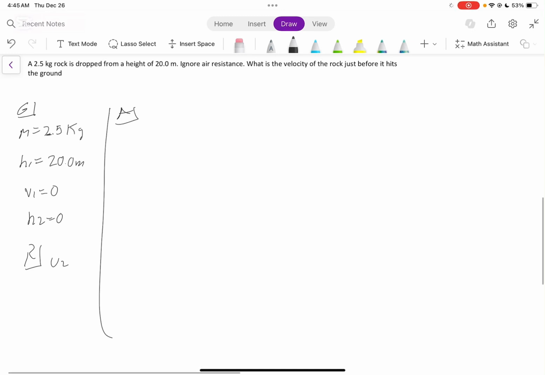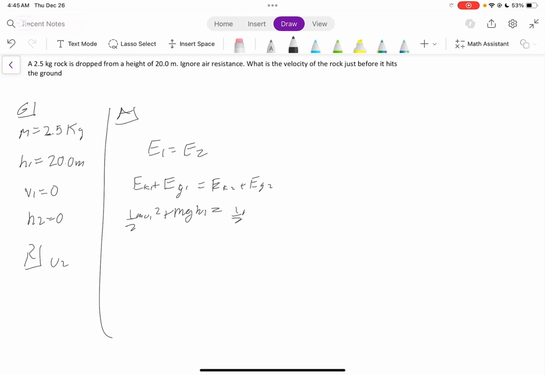Answer analysis. The first thing we're going to do is E1 is equal to E2. Why? Because energy will be the same. So we can write EK1 plus EG1 is equal to EK2 plus EG2. Now we can write 1/2 mv1 squared plus mgh1 is equal to 1/2 mv2 squared plus mgh2.